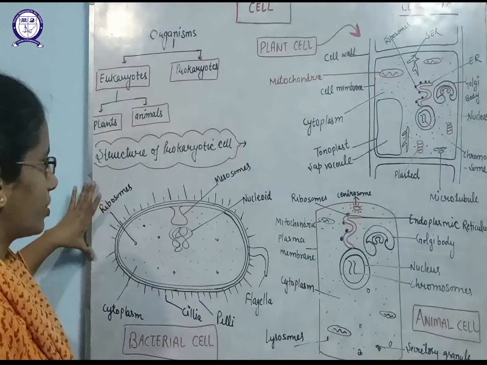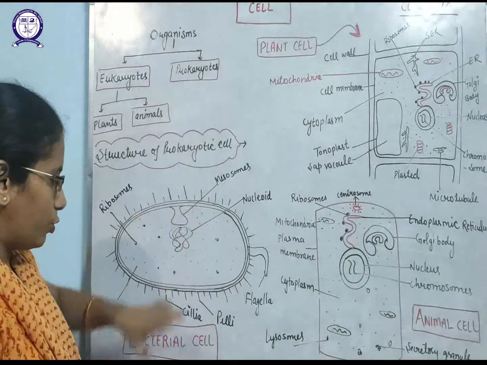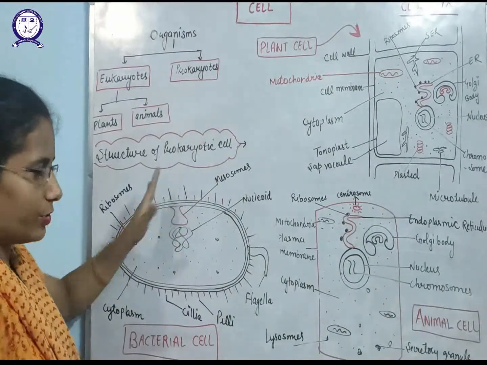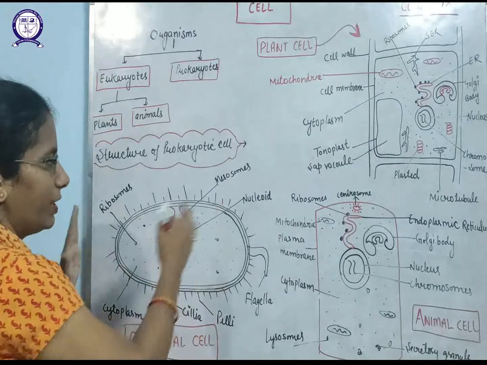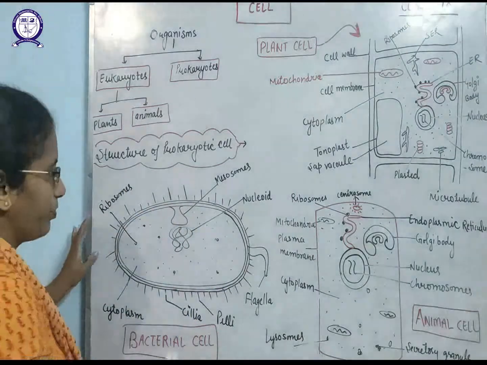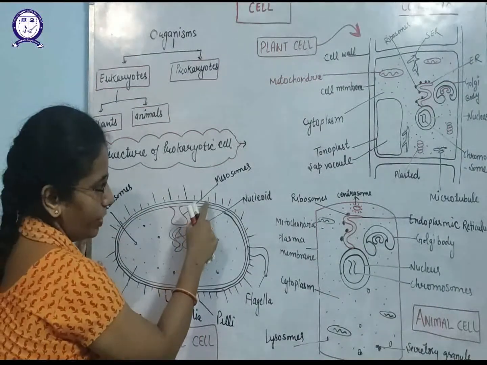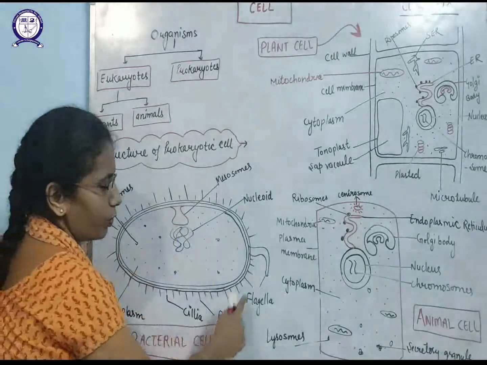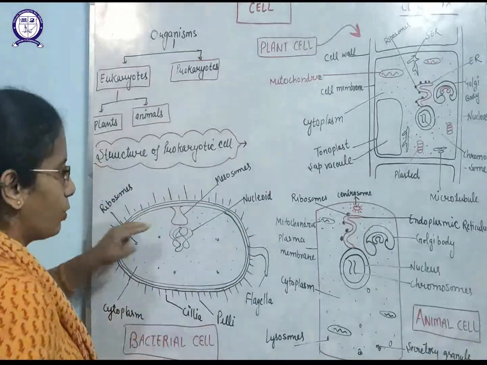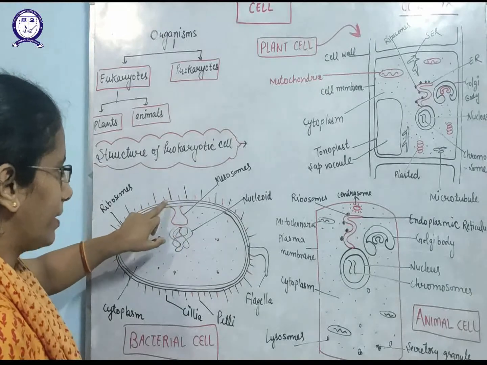This is the structure of a prokaryotic cell. As you know, bacteria is the example of a prokaryotic cell, so this is the diagram of a bacterial cell. As you can see here, there are three layers: 1, 2, 3. These are the cell coats of the bacteria, and outside the coats there are black and red lines.